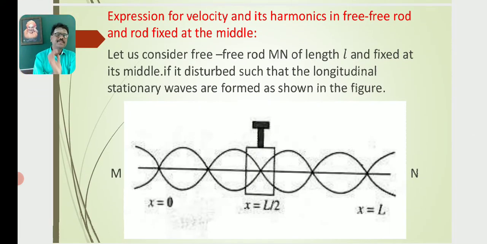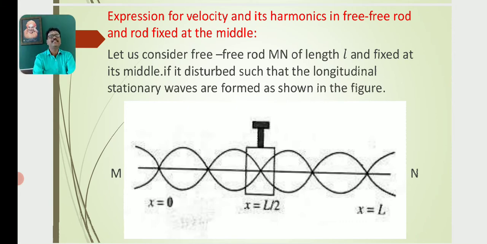So what we know is that sound, or any longitudinal or transverse waves, if they are superposed, form alternating bright and dark, or maxima and minima, or nodes and antinodes, or waxing and waning in the case of beats, in the case of stationary waves, in the case of interference.